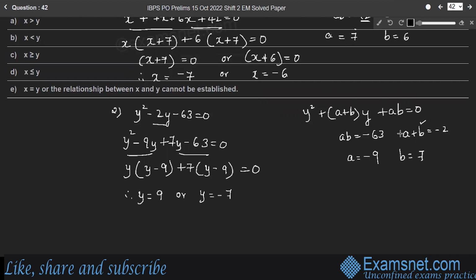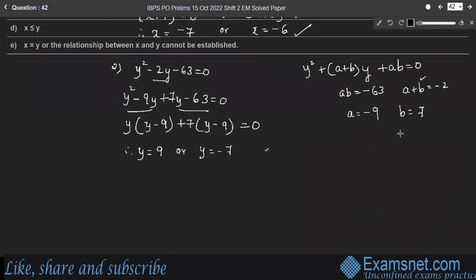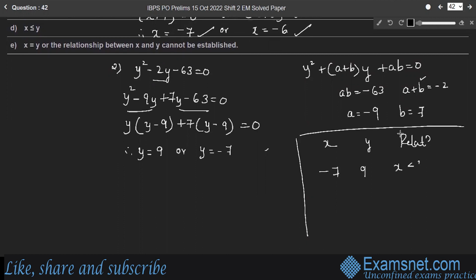Now compare the values of x and y, considering the first and second equation. If the value of x is minus 7 and y is 9, then x is less than y.